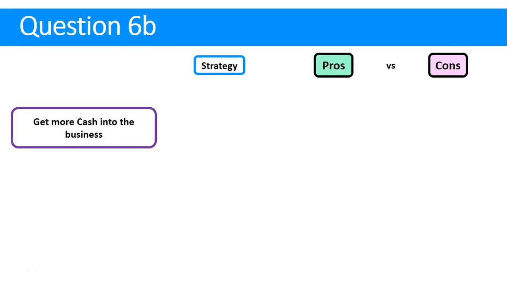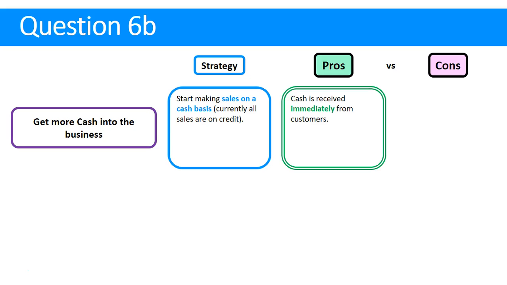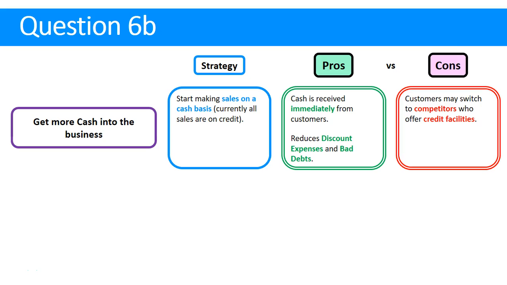One more thing we could do to get more cash into the business is we could actually start making sales on a cash basis. If we read the question, we're selling on credit all the time, so why don't we sell on cash? The pro of that would be we'll get the money immediately from customers, and it will also reduce all discount expenses and bad debts. We simply won't have as many debtors, so we won't be giving as many discounts, and if we don't have debtors, we don't have bad debts. The con of that is, well, if we're going to make people pay up front, customers might switch to competitors who do offer credit.